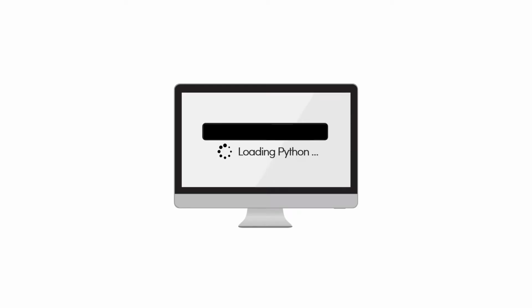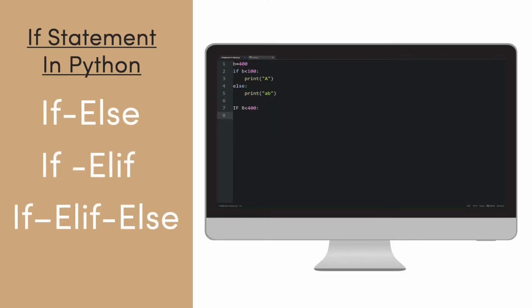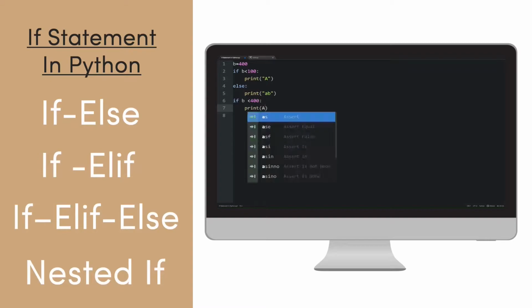Hey guys, wanting to know what is conditional statement in Python? What is if, else if, else, and nested if in Python, along with examples? Then this video is just made